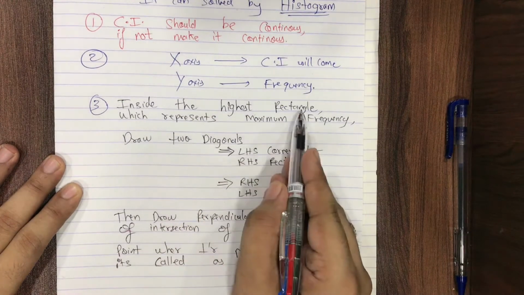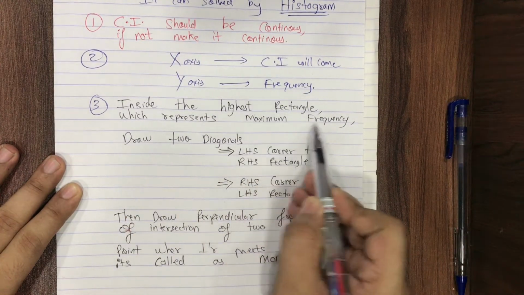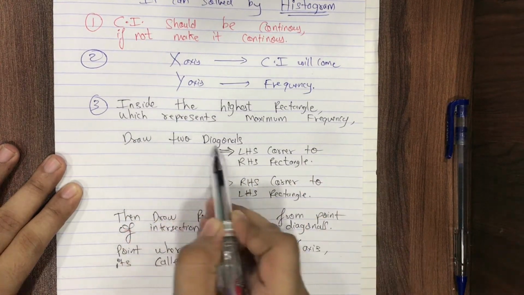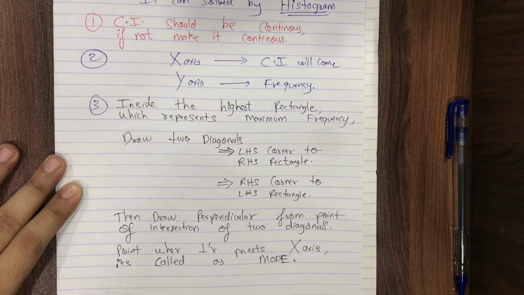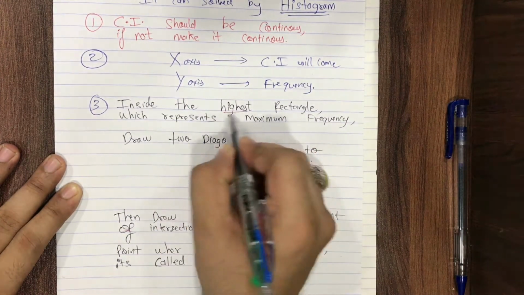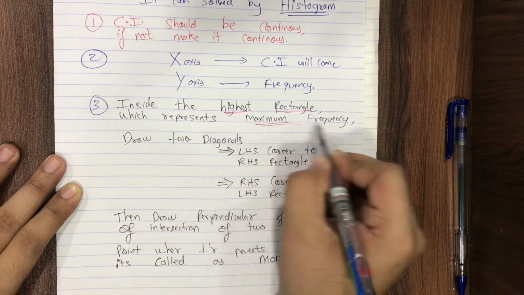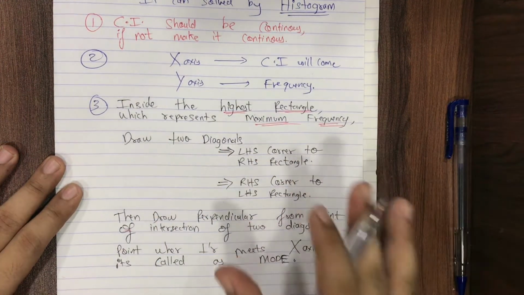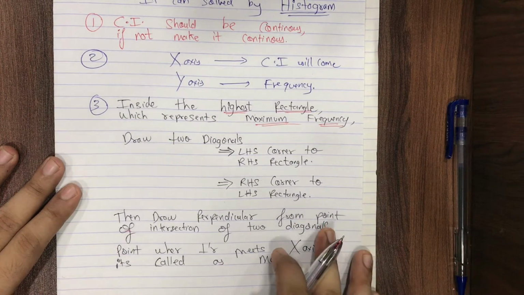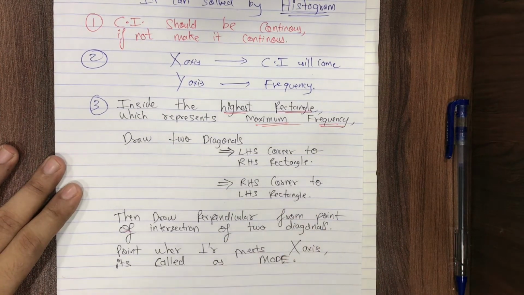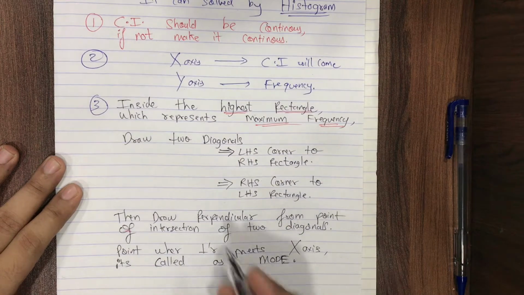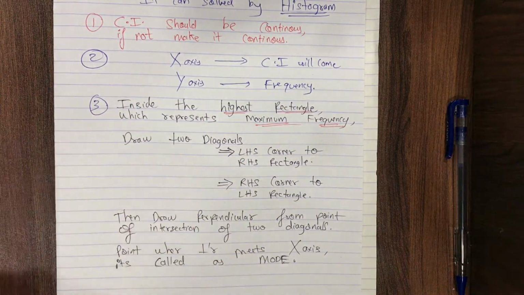Inside the highest rectangle, the tallest one, which represents the maximum frequency, we need to draw two diagonals. In mode we are always dealing with the data which has highest frequency.